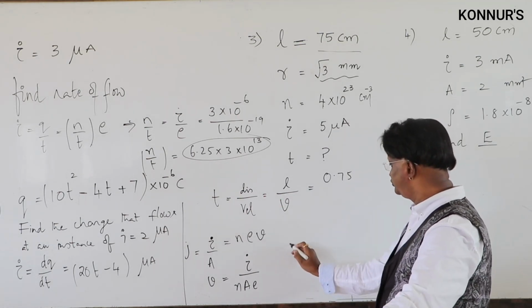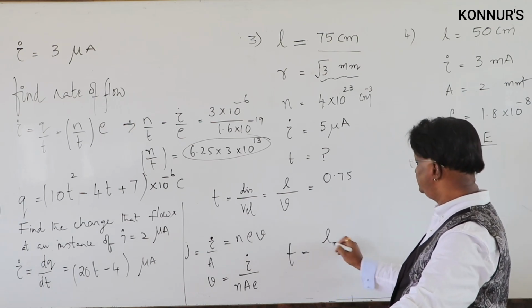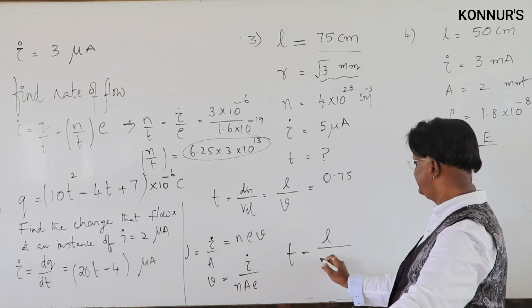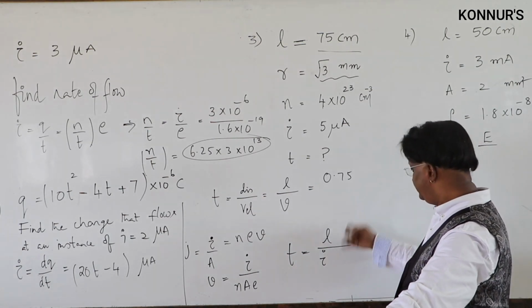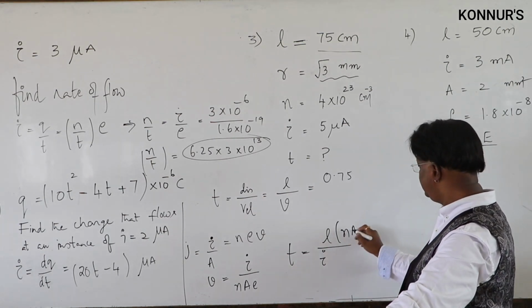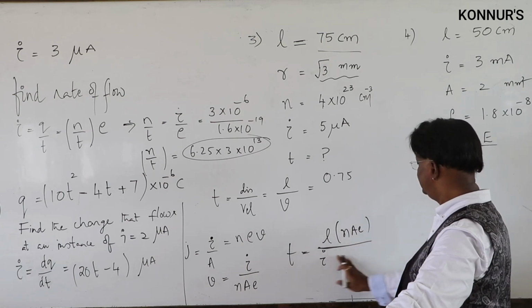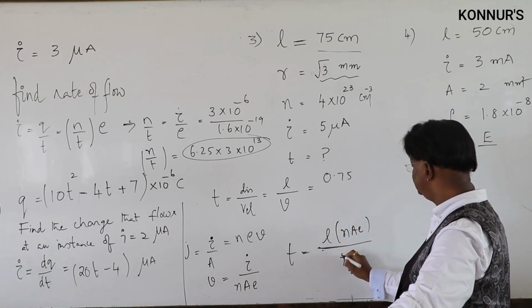Therefore, if you substitute, what do you get? t is equal to L upon, this is I, in the denominator it goes nAe. See, this is the final expression that you get.